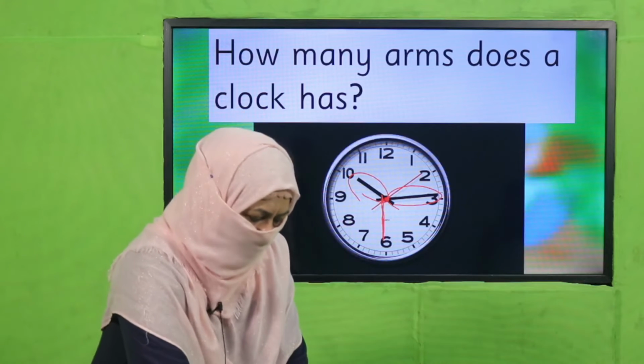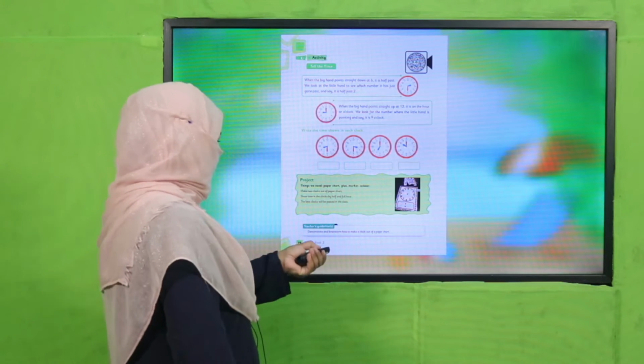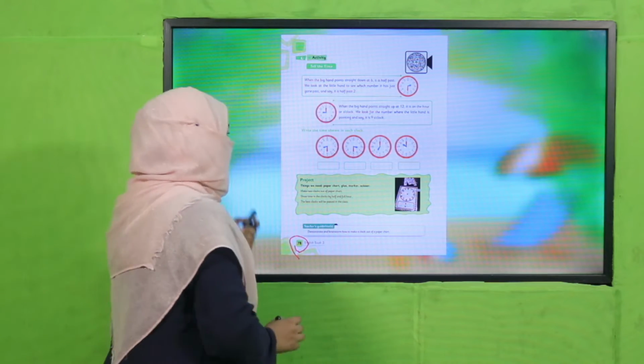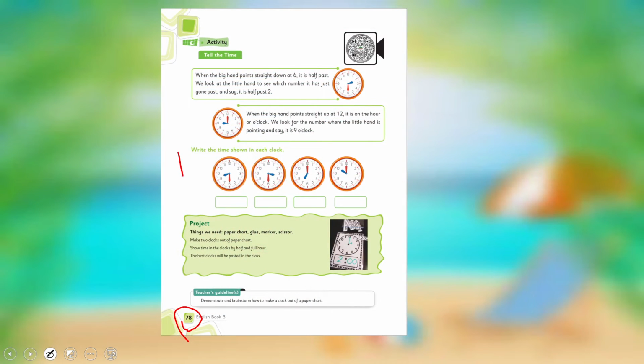Let's see in your book. All of you open your book on page number 78. Now look, there are different times mentioned on these clocks. So what do we do? First we find where the hours hand is, and then we find where the minutes hand is, okay?